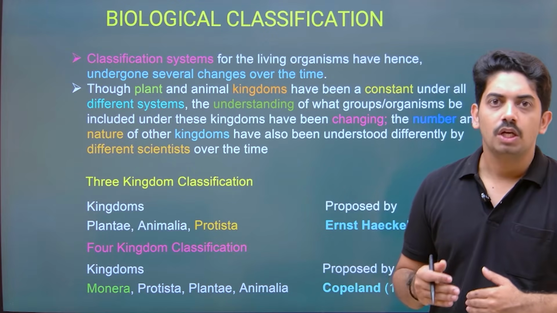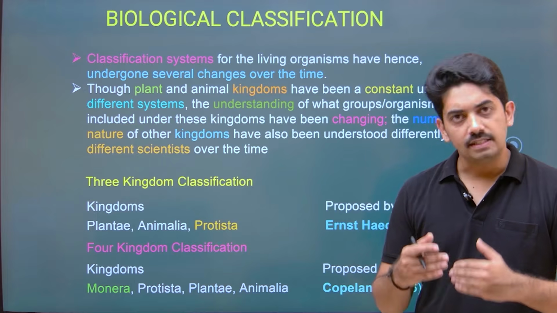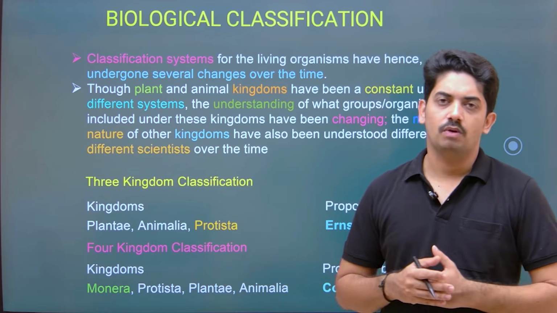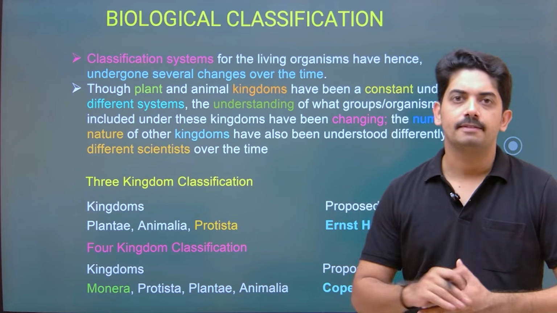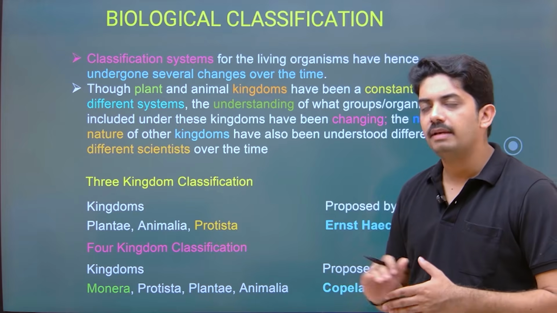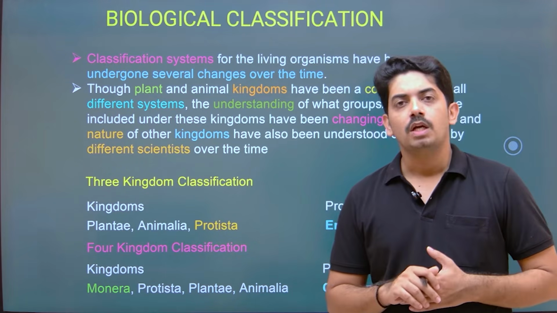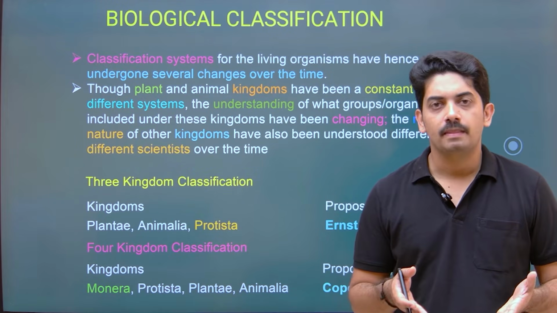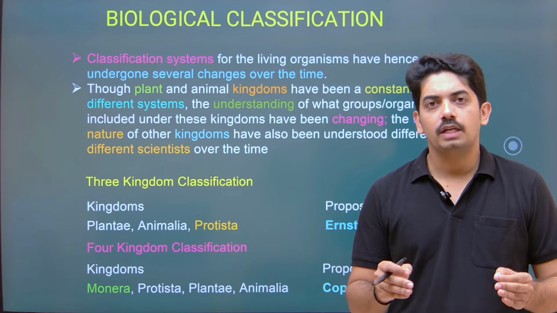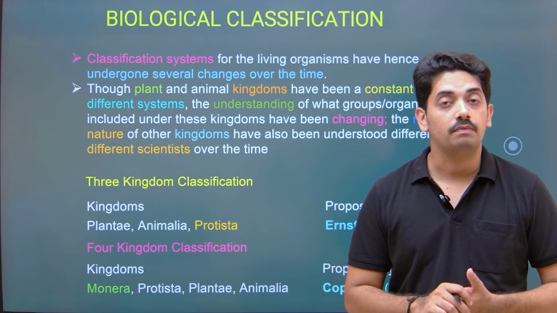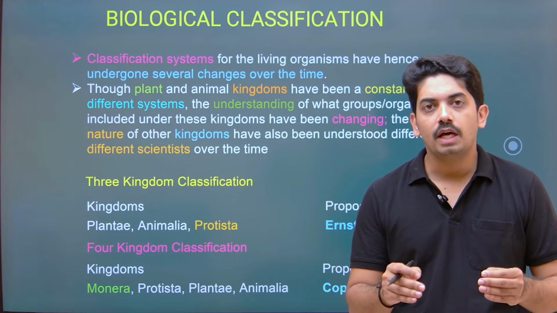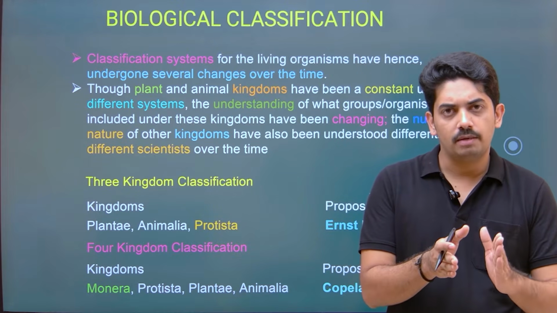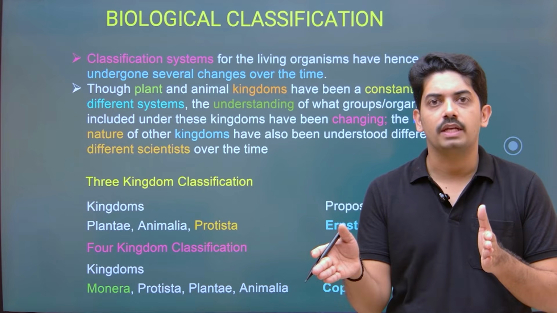But later scientists, knowing the importance of this, considered those characters and proposed the three kingdom system of classification by Ernst Haeckel. Along with Plantae and Animalia, he included Protista. So what was the criterion taken by Ernst Haeckel to propose the kingdom Protista? All unicellular eukaryotes. A very, very important character. Unicellular eukaryotes. Okay, so there is a clear boundary: unicellular prokaryotes, unicellular eukaryotes.